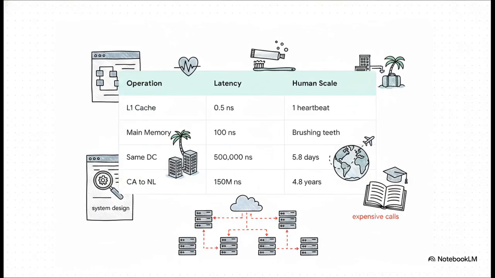Now, what's really interesting about this slide is how we can translate that dry nanosecond data into human time comparisons. It reveals something totally fascinating. Think about it. If an L1 cache reference, which is the absolute fastest operation on a CPU, equals just one quick heartbeat, then grabbing data from main memory is kind of like taking the time to brush your teeth.